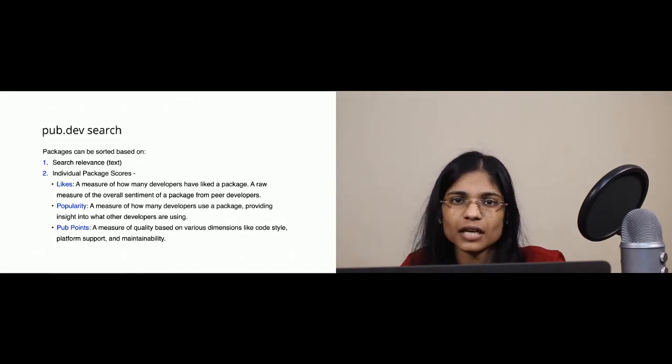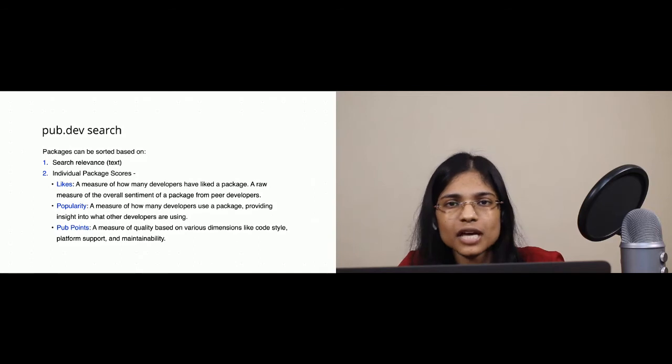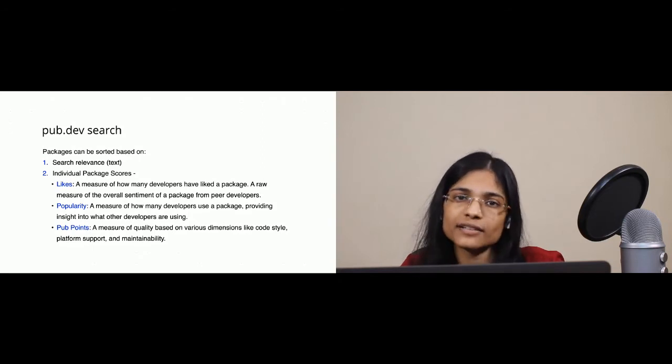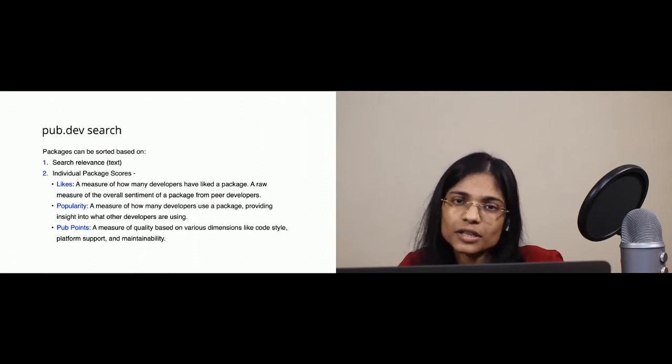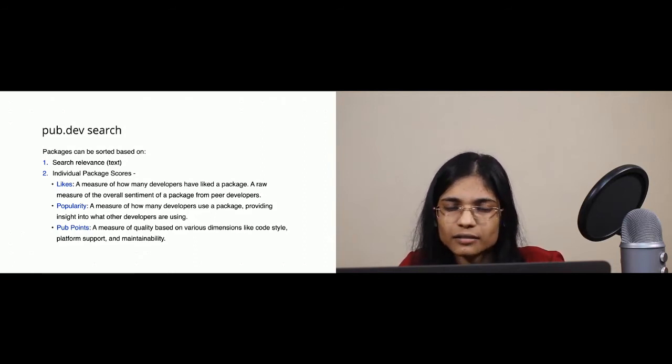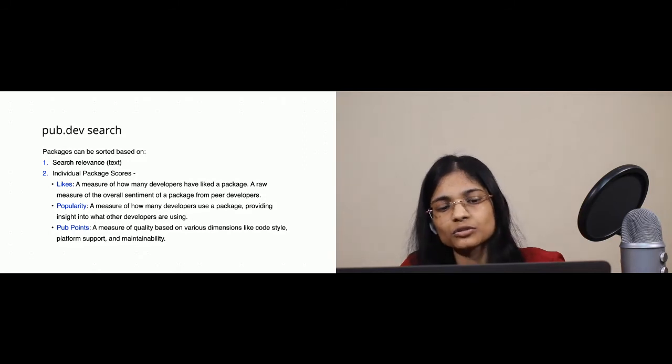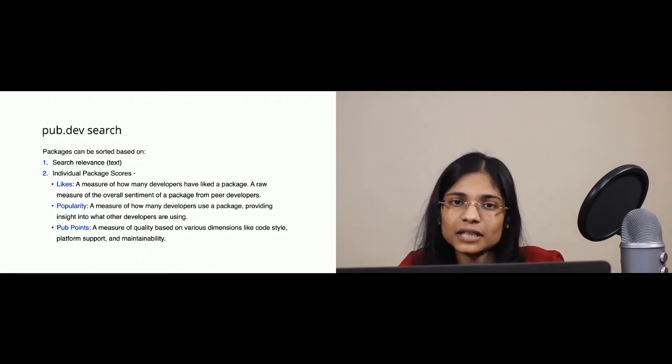Likes, a measure of how many developers actually like your package, and a raw measure of overall sentiment from your peer developers. Popularity, which shows how many developers are actually using your package. And pub points. Pub points is more of a quality measure which ensures that you have proper documentation, code style, platform support, and maintainability.